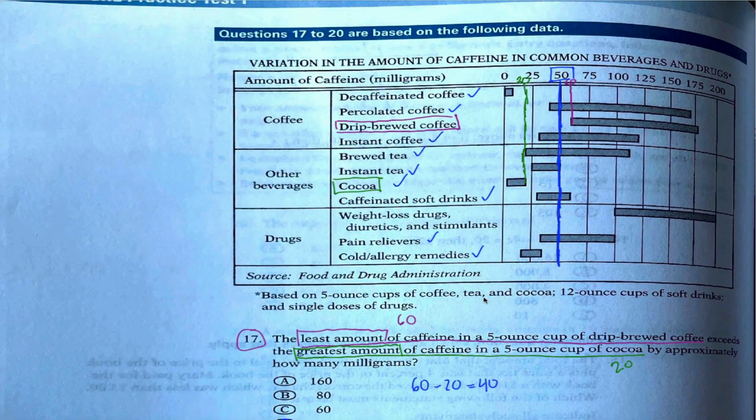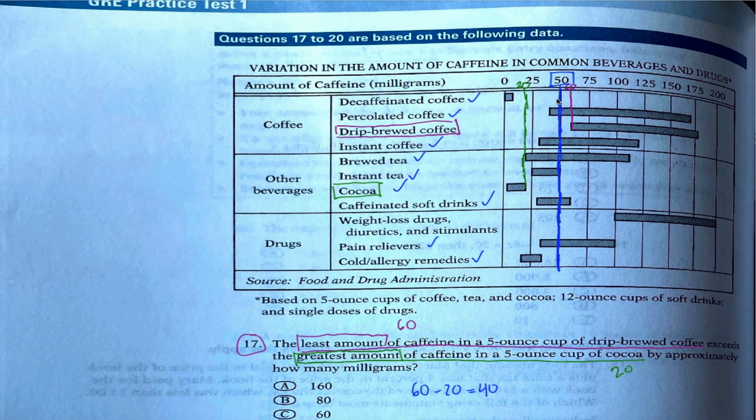In hindsight, it might have been a little bit easier to look at this and be like, well, most of them could be less than 50 milligrams. In fact, there's only a few that could not be less than 50 milligrams. This drip brewed coffee, for example, could not be less than 50. And these weight loss drugs could not be less than 50. So my answer is all except for these 2.